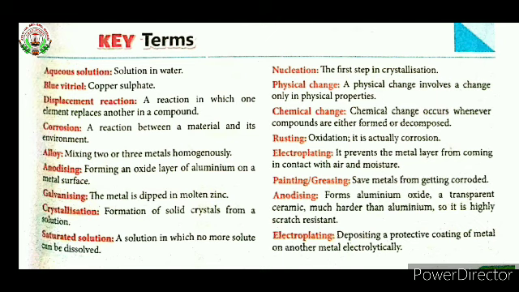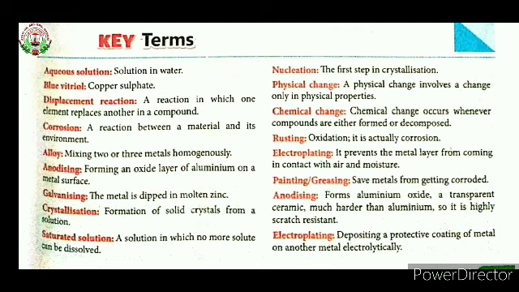Saturated solution means a solution in which no more solute can be dissolved. That is called a saturated solution. Nucleation: the first step in crystallization is nucleation, in which we add more and more solute to the solution but the solute cannot be dissolved. That is called nucleation.